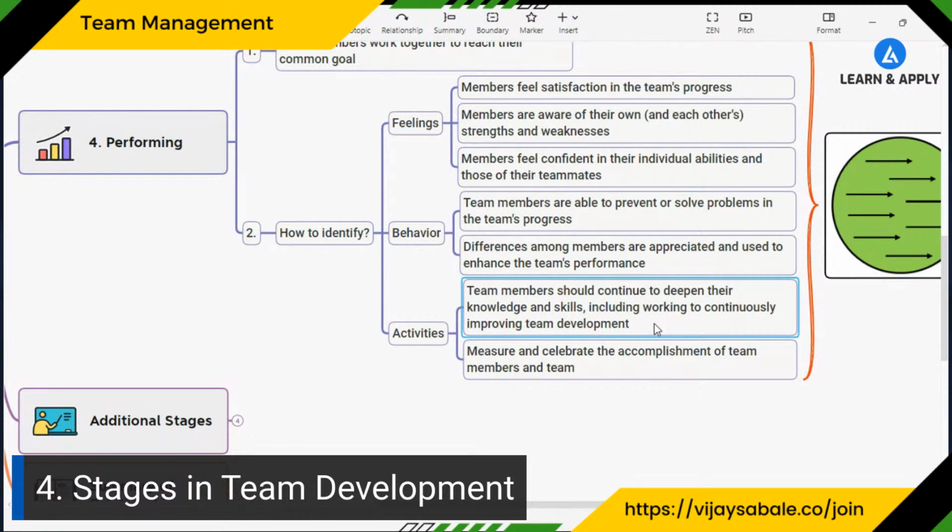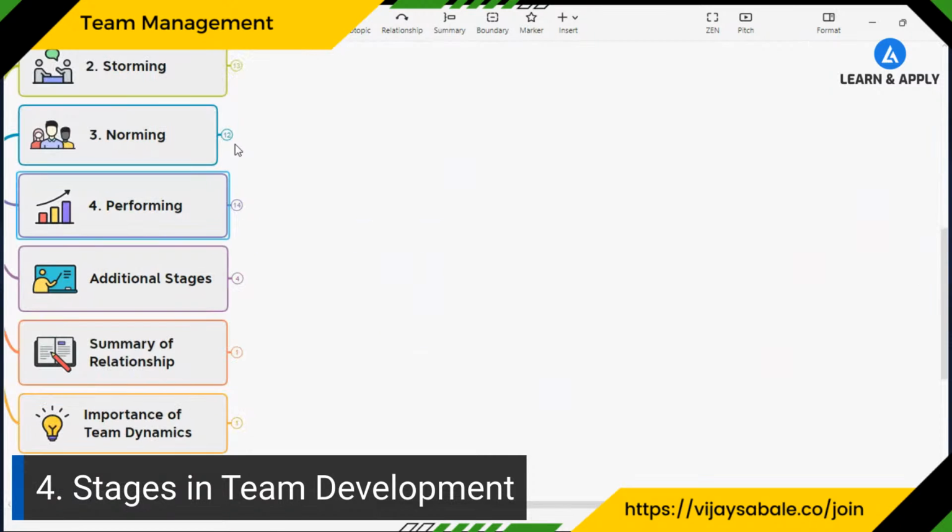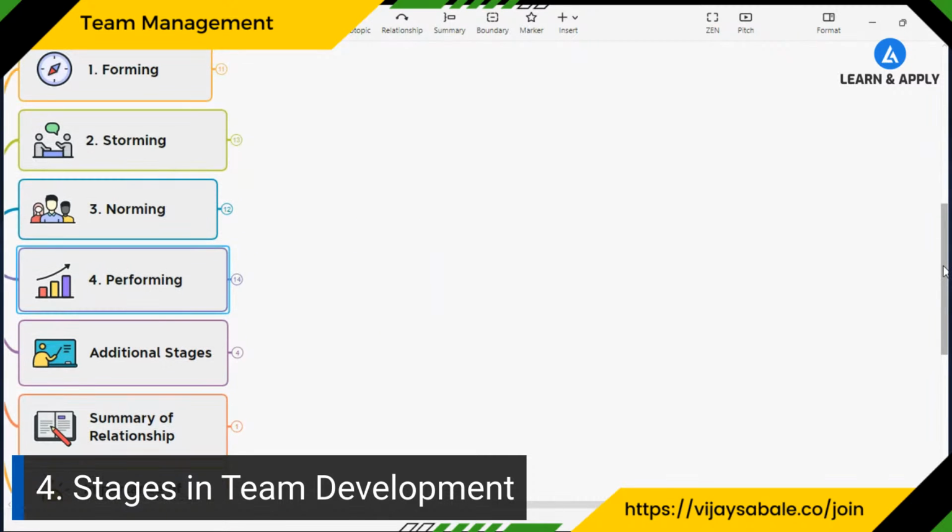We can measure the performance and accomplishments of the team, and we can also celebrate them as a part of this performing. I'm talking about the smaller wins or quick wins. Now, if you see, these are the 4 important stages of team management or team formation. The team is getting formed, then there is a storming stage, norming stage, and then it is going to its performing stage to deliver the ultimate results.